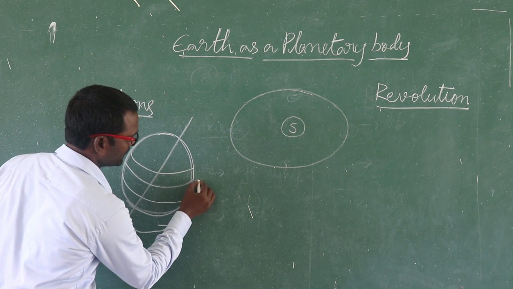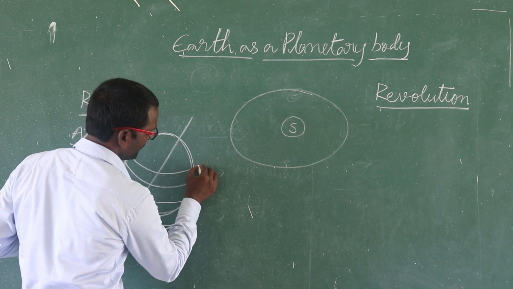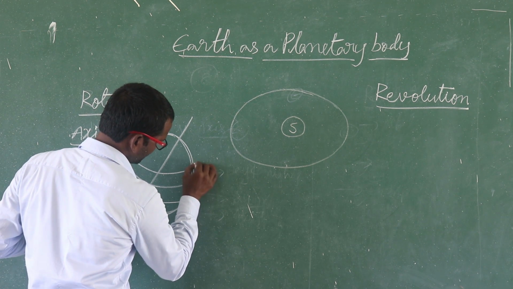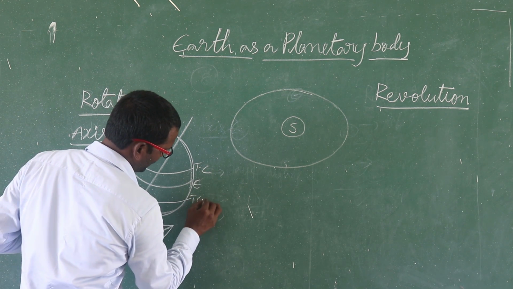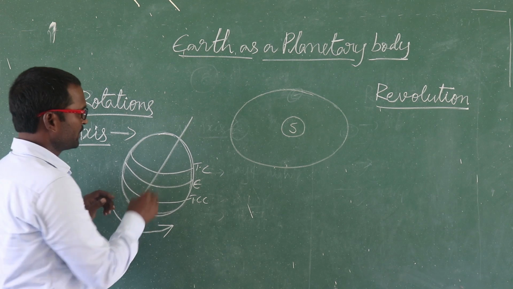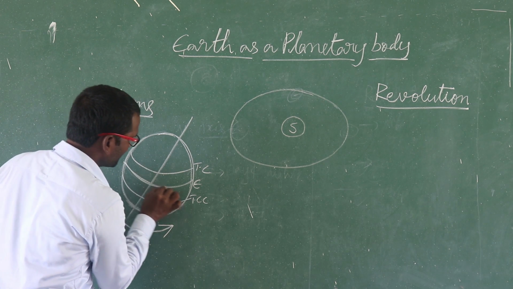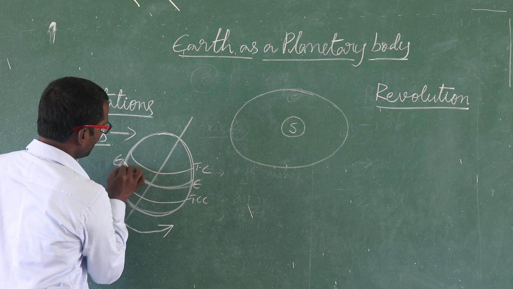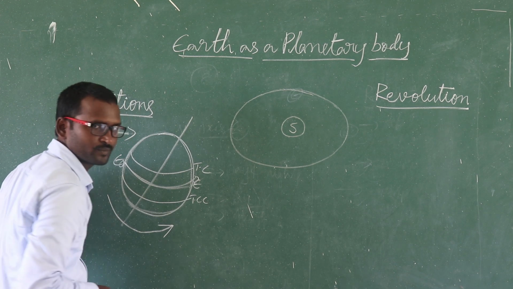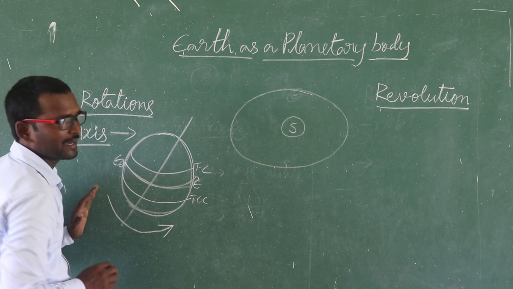What is meant by axis? For example, here it is the equator, Tropic of Cancer, Tropic of Capricorn. Here you see it is the equator, 0 degree latitude. Here we can learn what is meant by axis.